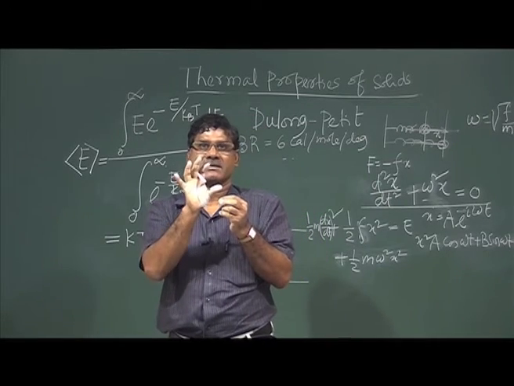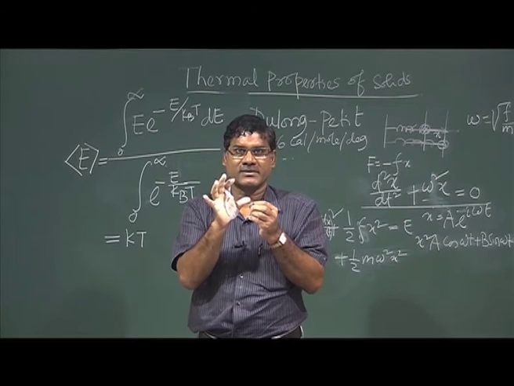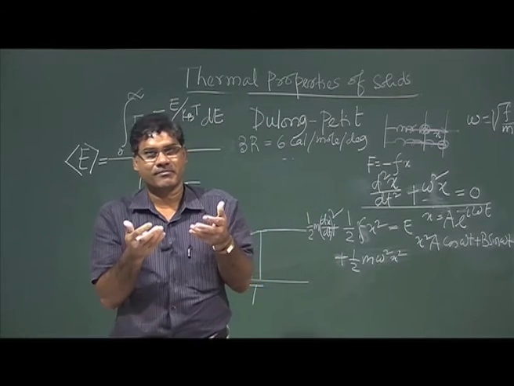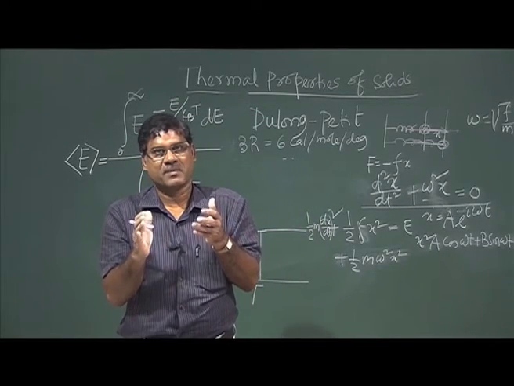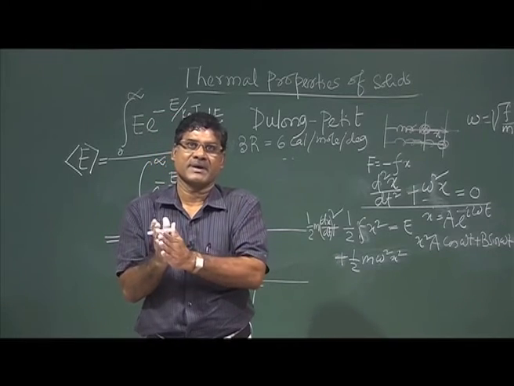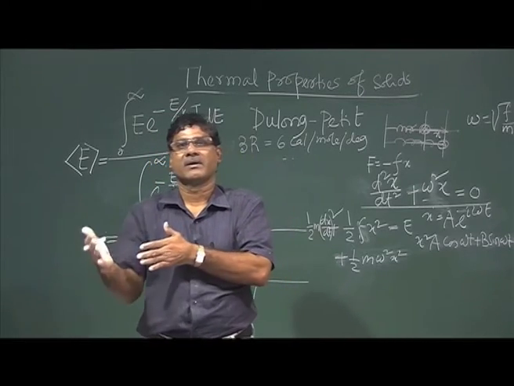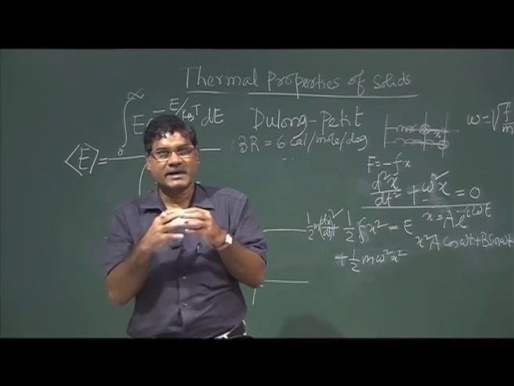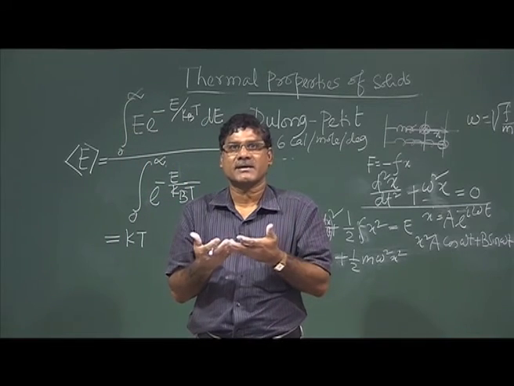So the total is kT for each degree of freedom. But remember, half of it is for kinetic and half of it for potential. So with 3 degrees of freedom, you will get 3kT energy.